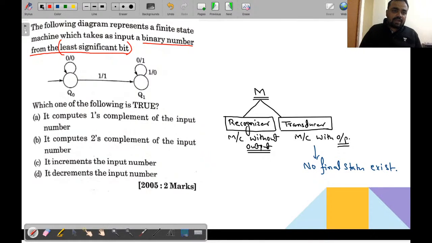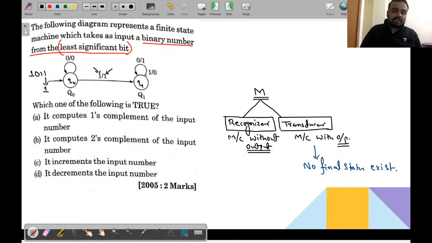तो सपोज if I am giving an input 1011 in this particular machine, so what will happen? We are passing the 1, so we will start from the least significant bit. We are passing the 1, and if it is 1, the output will be here. This is the input and this is the corresponding output. This is the state q0 and this is the state q1. So if we are supplying 1, the output will be 1, and we are migrating from q0 to q1.